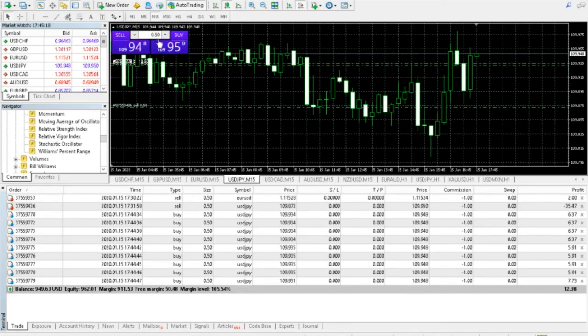So actually, if I try to get into another 0.5 lot size, which requires about $100 as a deposit to get into this trade, then you'll see it doesn't even let me, right? So I can't even get into any more trades now because I don't have enough free margin to be able to trade with.